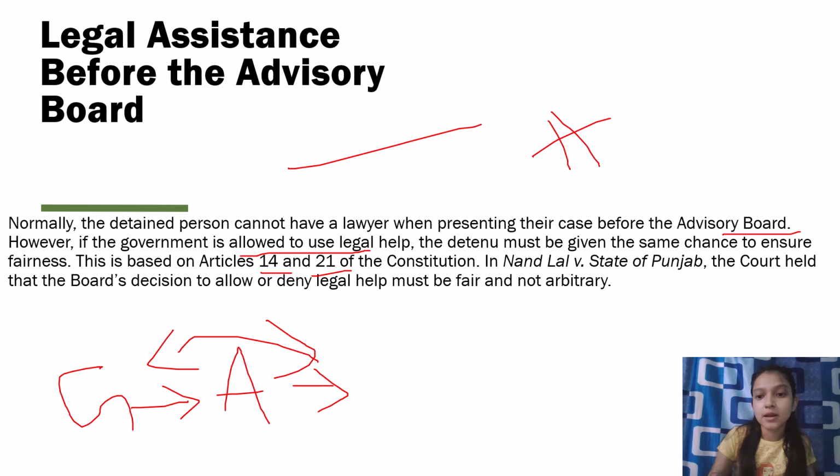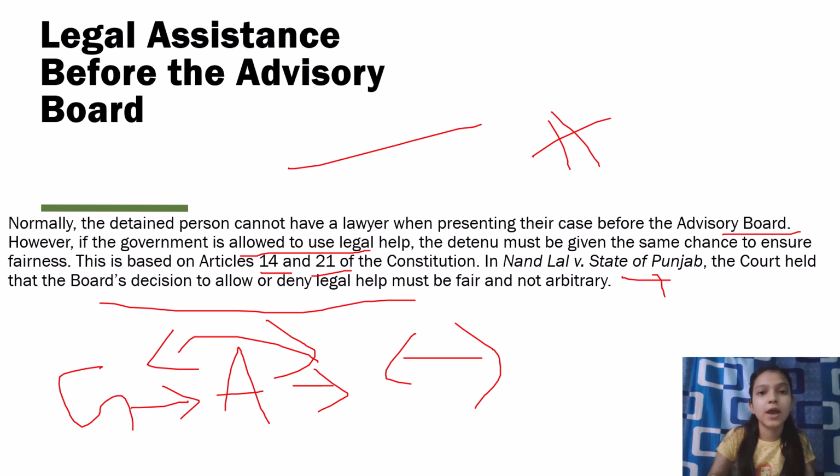In Nanlal versus State of Punjab, the court held that the board decision to allow or deny legal help must be fair and not arbitrary. So this is also a very important case in this manner. In this case, it has been said that the board decision to allow or deny legal help must be fair and not arbitrary, not something which will be beneficial for one party only.